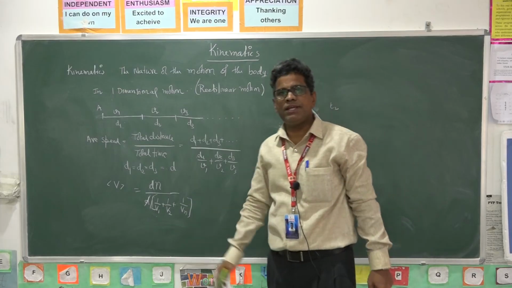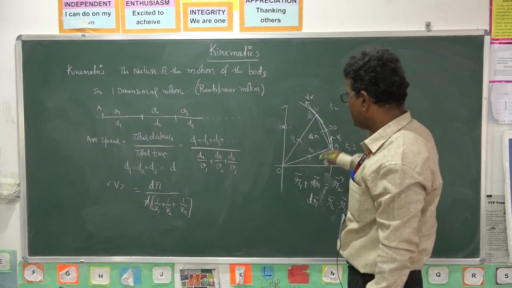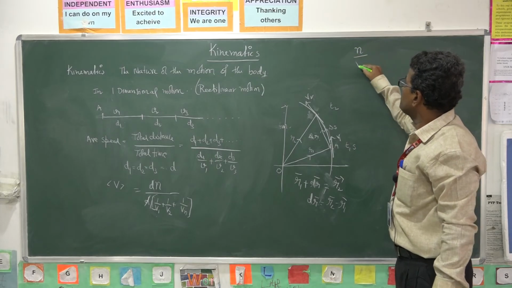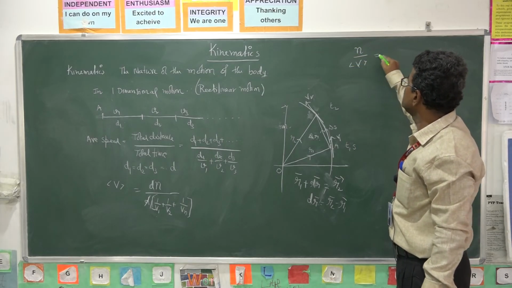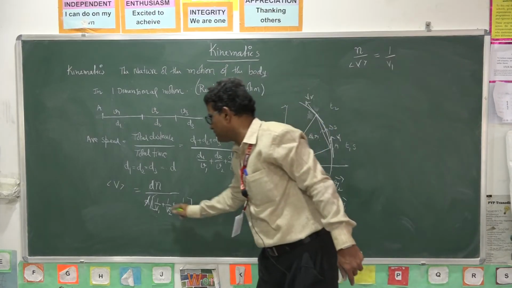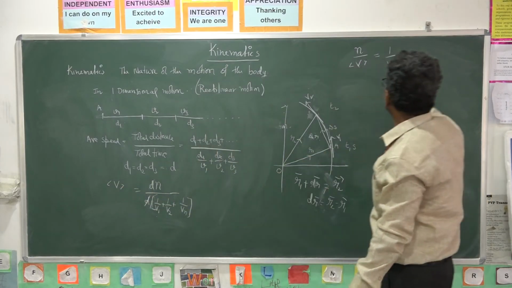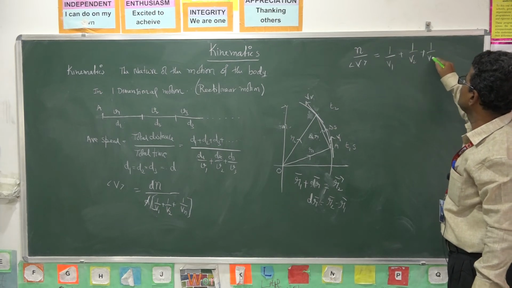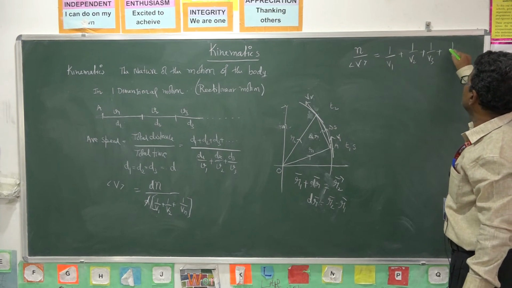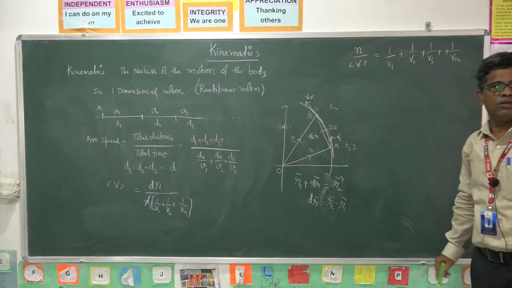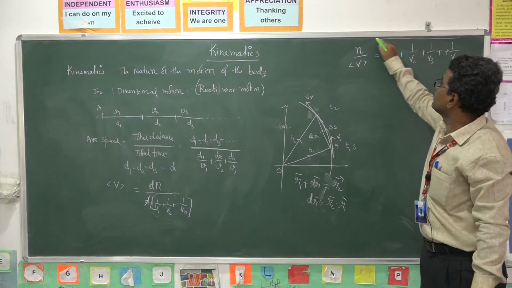So n by v average is equal to 1 by v1 plus 1 by v2 plus 1 by v3 and so on, plus 1 by vn. This is the formula.